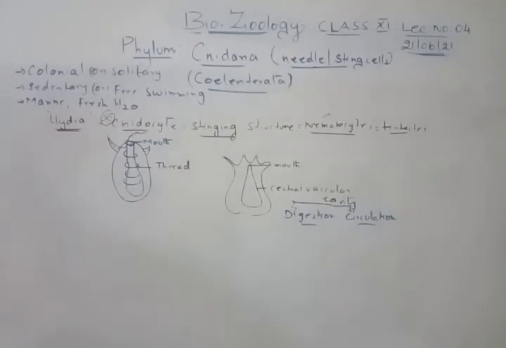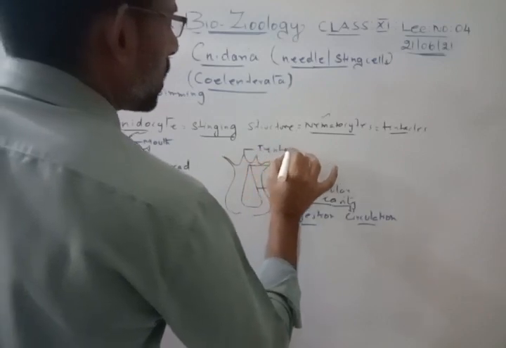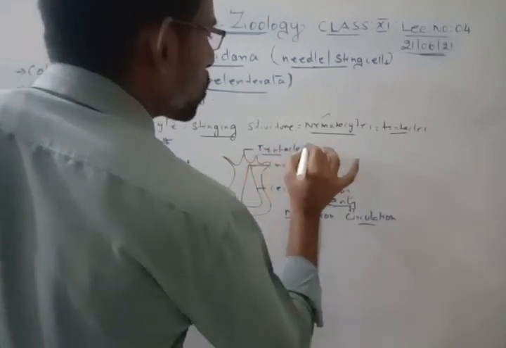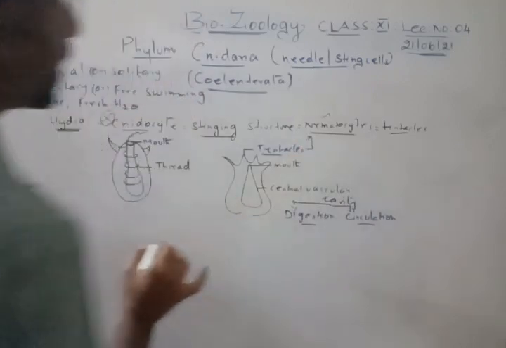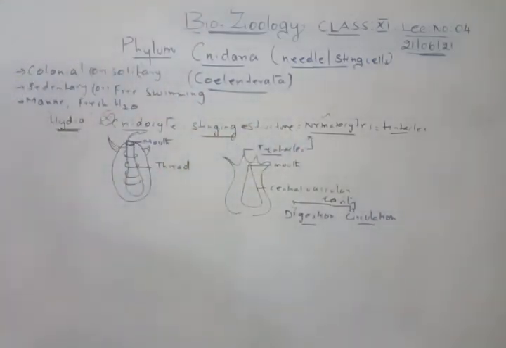And here this part is called the tentacles. This is the tentacles, and these tentacles only will have the nematocytes, which are the stinging cells made from the cnidocytes. So that is all very important regarding this.